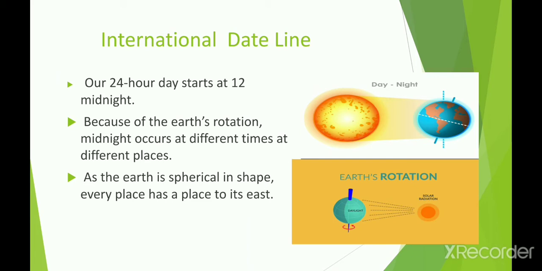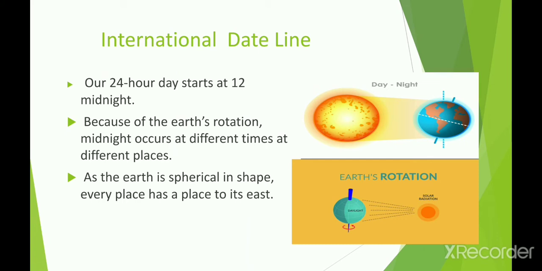That's why in terms of time, the eastern part of the Earth is ahead of the western part. So our 24-hour day starts at 12 midnight, and as the Earth is spherical in shape, every place has a place to its east. You can observe in the diagram how one longitude comes in front of the sun. That's why, as the Earth is spherical, every place has a place to its east.